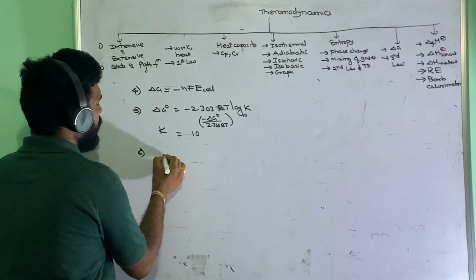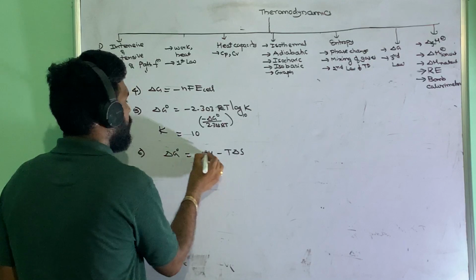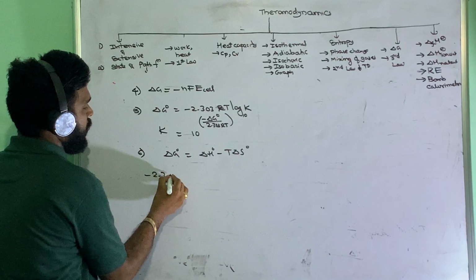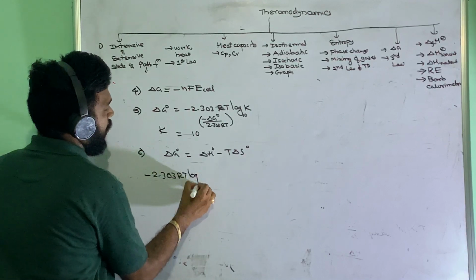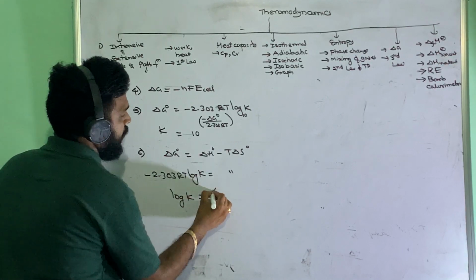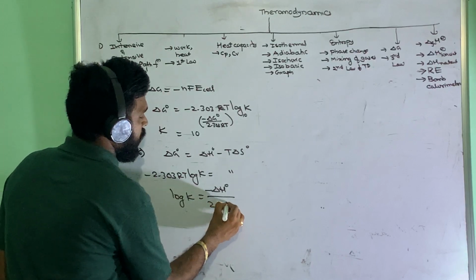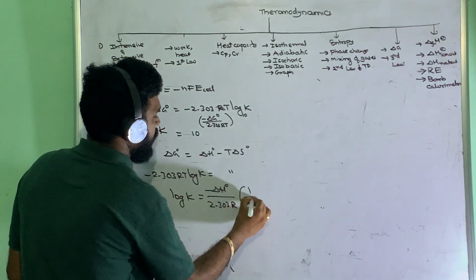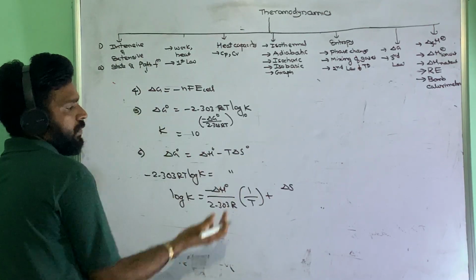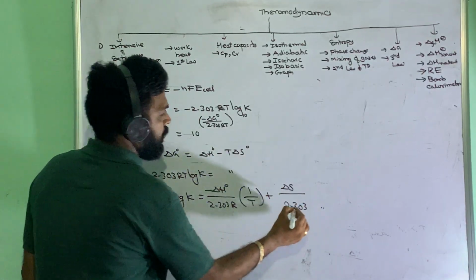Okay. And we know that delta G is equal to delta H minus T delta S. Now delta G we can also write as minus 2.303 RT log K, the same term. From this, log K is equal to minus delta H naught by 2.303 R into 1 by T plus delta S naught by 2.303 R, where T gets cancelled.